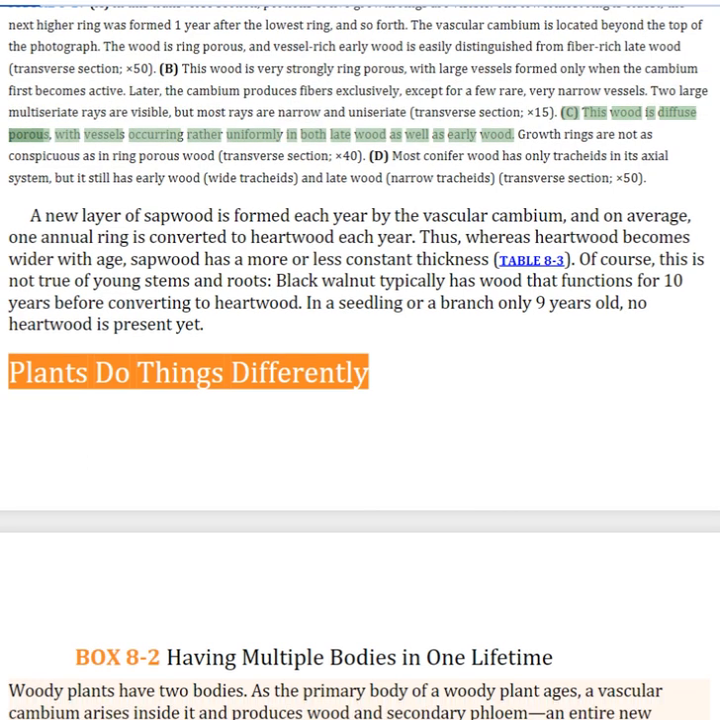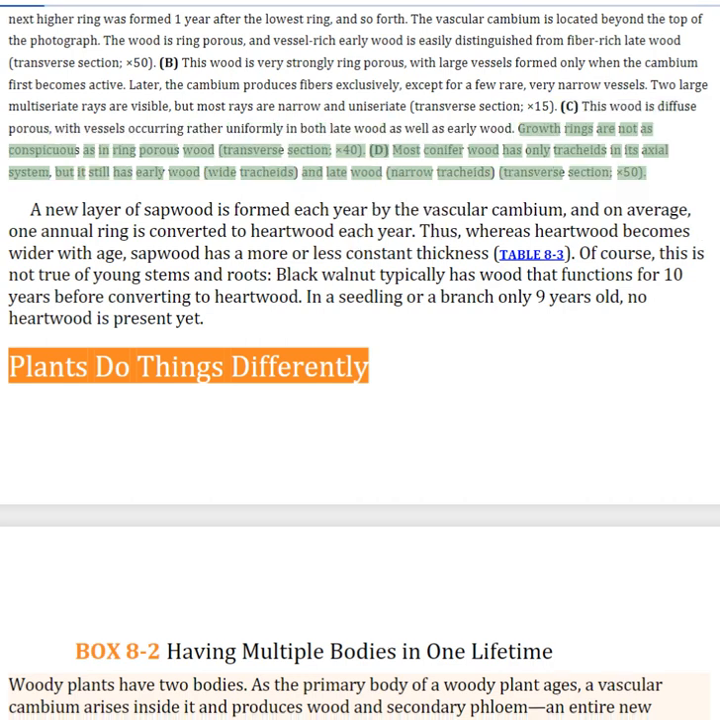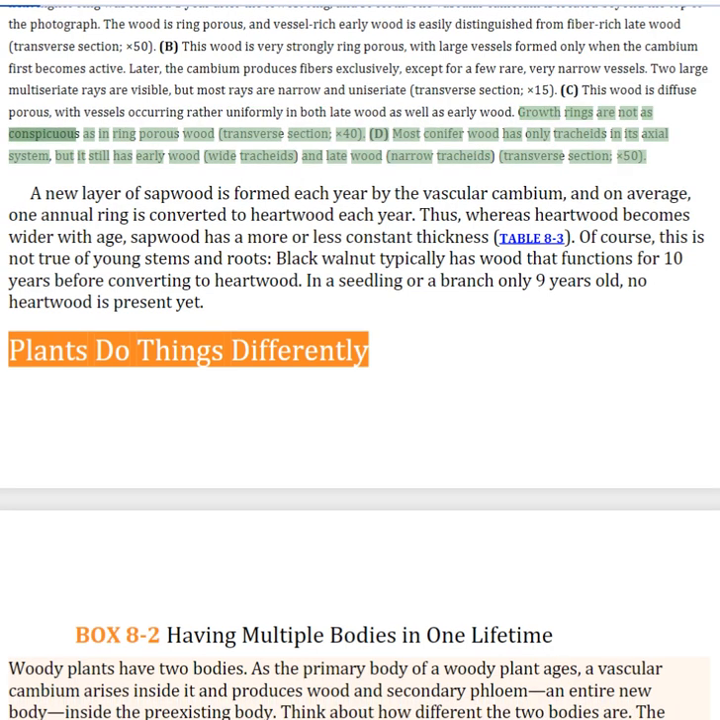This wood is diffuse porous, with vessels occurring rather uniformly in both late wood as well as early wood. Growth rings are not as conspicuous as in ring porous wood. Most conifer wood has only tracheids in its axial system, but it still has early wood and late wood.